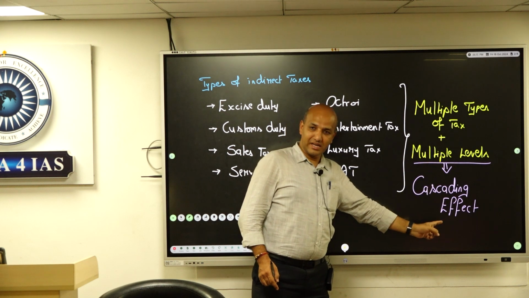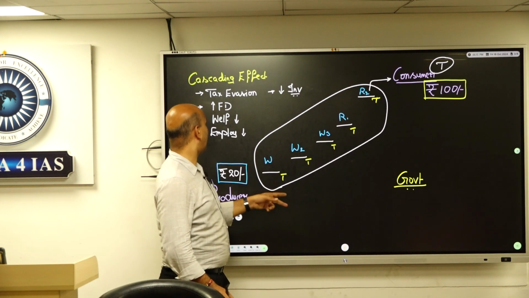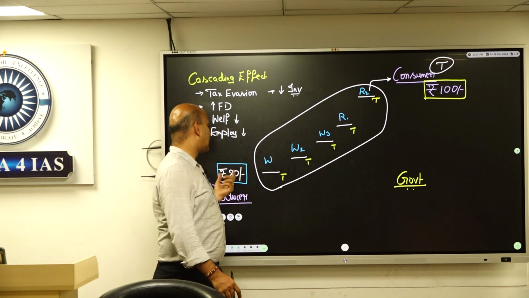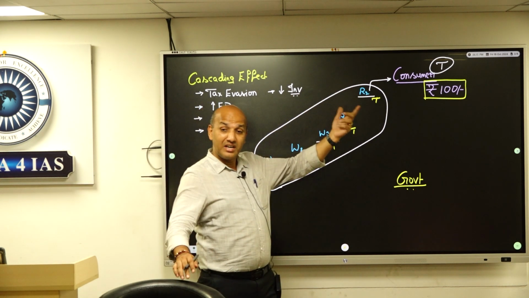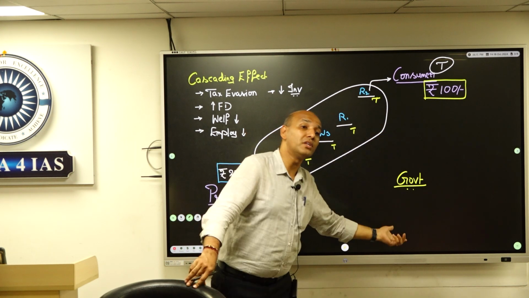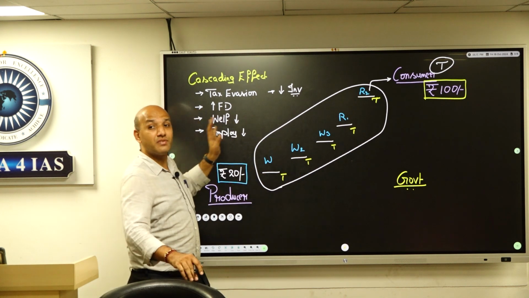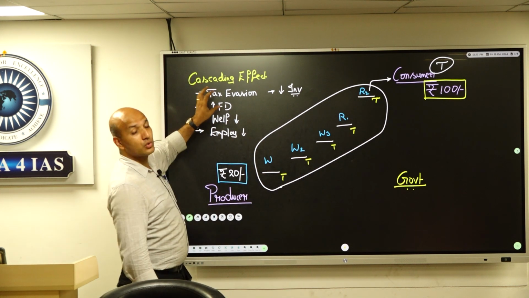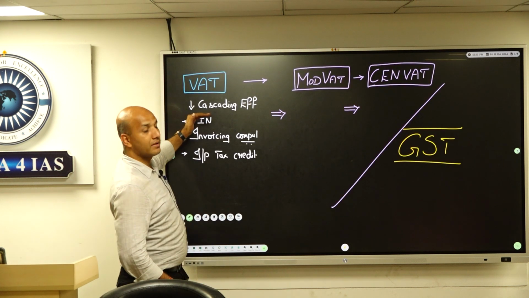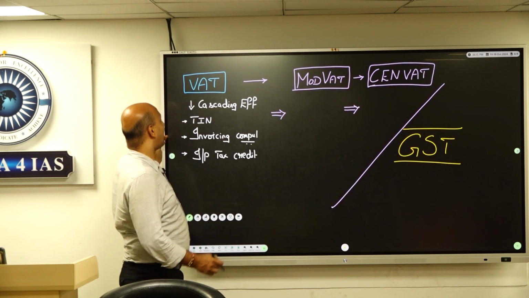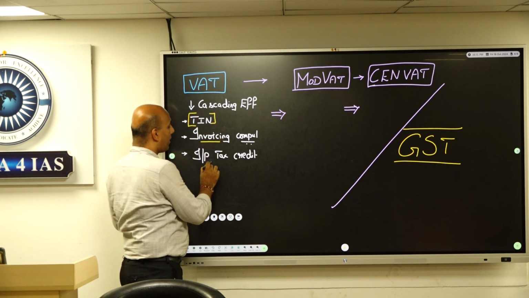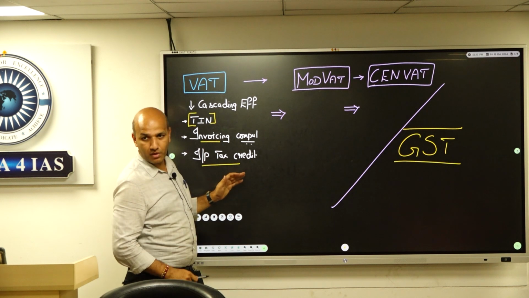Taxes were collected at multiple levels, resulting in a cascading effect, and that created so many problems. We took a practical scenario where something produced at 20 is going to the consumer at 100, right? The producer is impacted, the consumer is impacted, and the government is also not able to collect tax. Why? Because there was a huge cascading effect. So did we bring reforms? Yes, reforms like VAT. In VAT, the major ideas were TIN, making invoicing compulsory, and input tax credit. All these aspects were brought in.